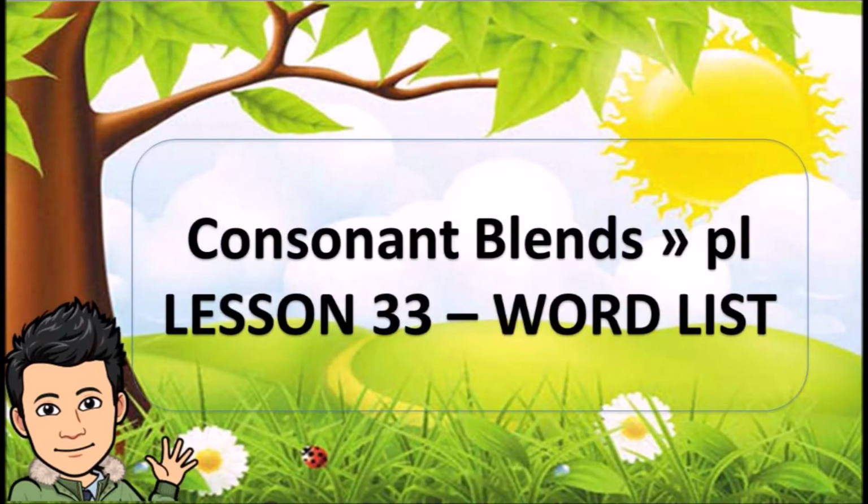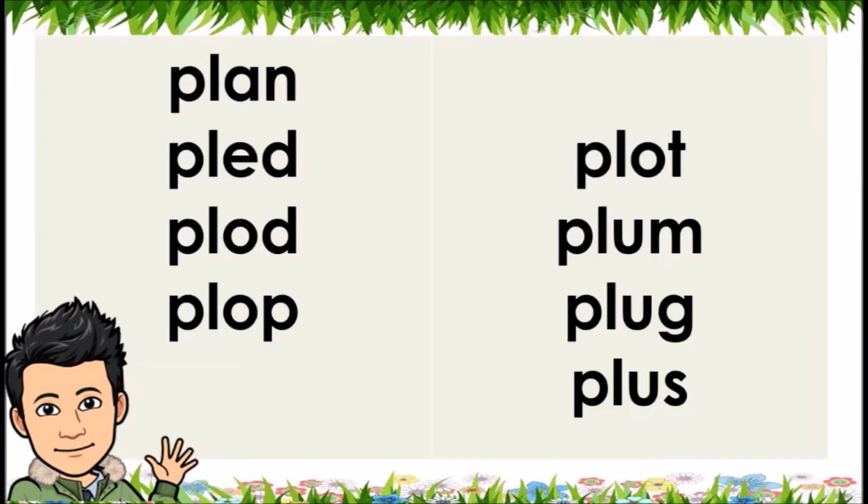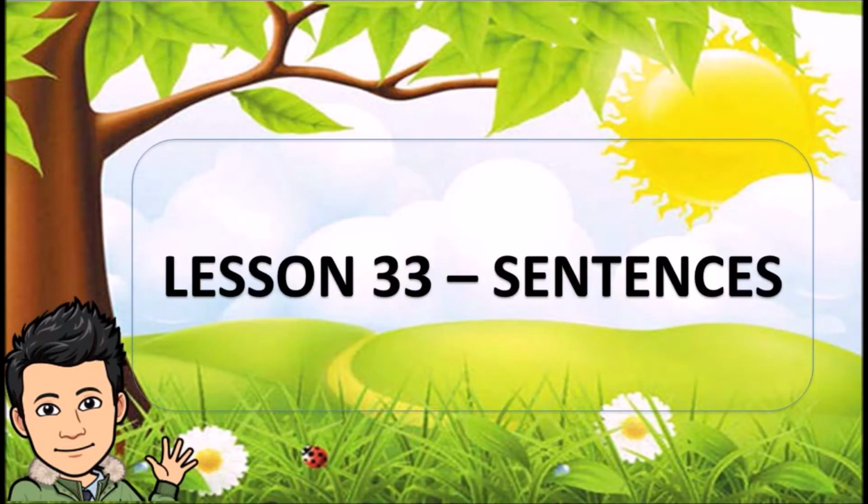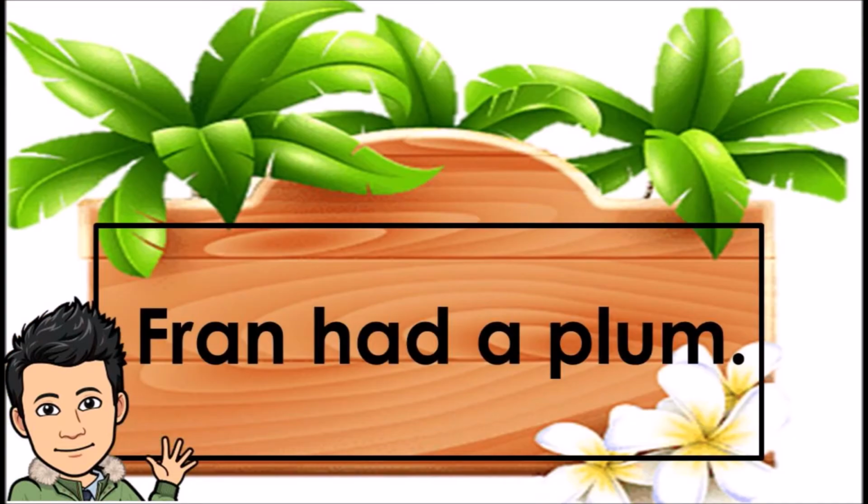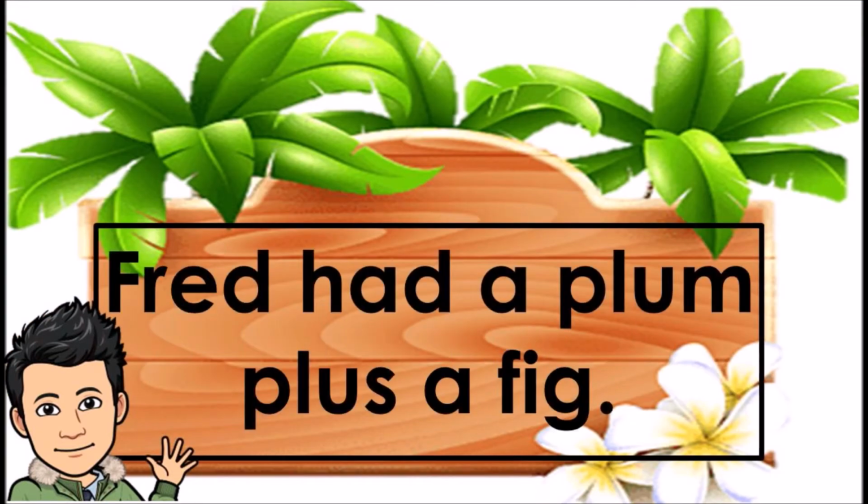Consonant blends PL. Lesson 33, word list. Plan, pled, plod, plop, plot, plum, plug, plus. Lesson 33, sentences. Fran had a plum. Fred had a plum plus a fig.